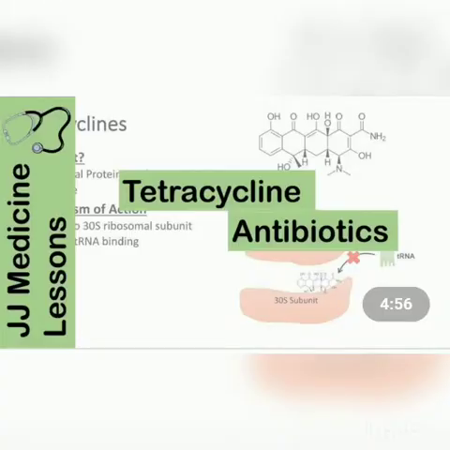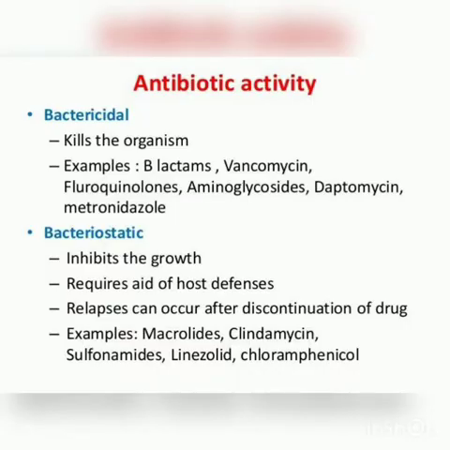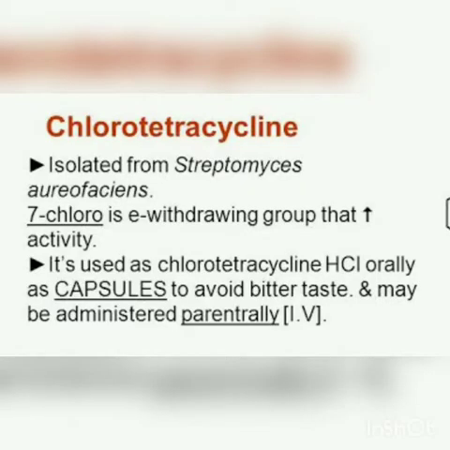Next is tetracycline. Tetracycline is a broad spectrum bacteriostatic antibiotic. Bactericidal means it kills the bacteria. Bacteriostatic means it stops them, like static. It stops the growth of the bacteria, as it inhibits microbial protein synthesis. Chlorotetracycline is the first antibiotic of this group, isolated from the cultures of Streptomyces aureofaciens.